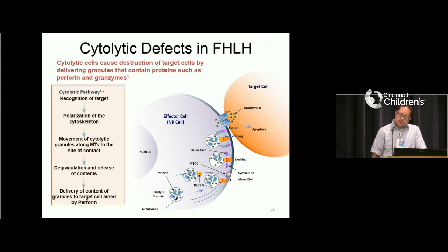And then finally, Dr. Grom had talked some about the potential genetic relationship between MAS and this genetic disease called HLH, which has been linked to a number of different genes that control the movement of all of these cytotoxic granules. And mutations in all of these have been linked to these genetic forms of HLH, which is very similar to MAS.